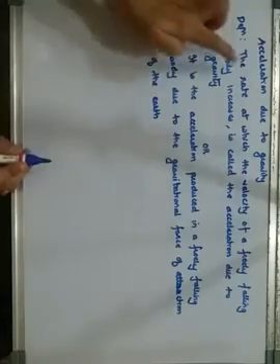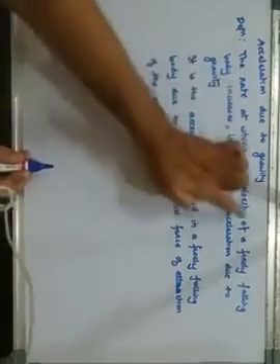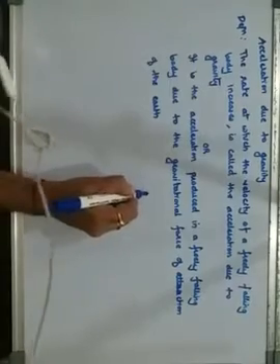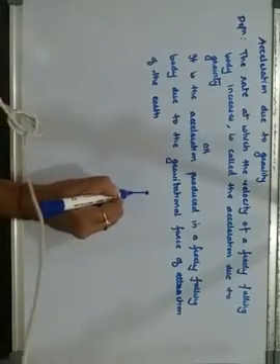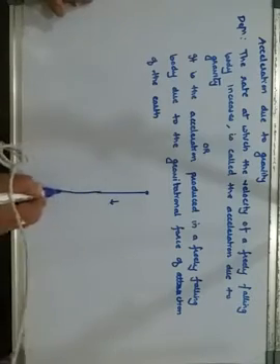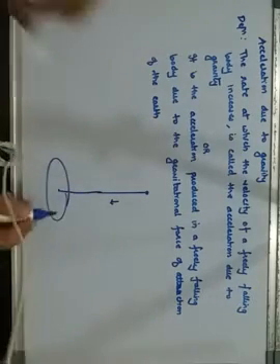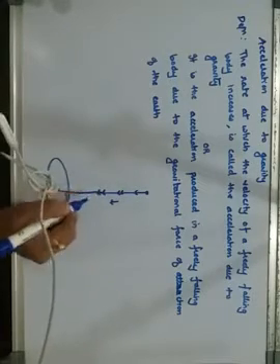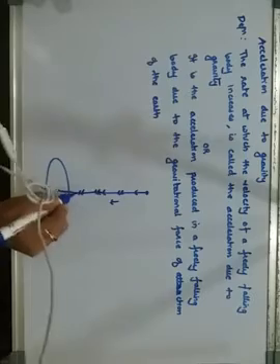So we'll try to understand the definition. Acceleration due to gravity is the rate at which the velocity of a freely falling body increases. If a body is released from some height, it will move in a downward direction, and when it is moving in a downward direction towards the center of the earth, the velocity goes on increasing. Velocity goes on increasing.